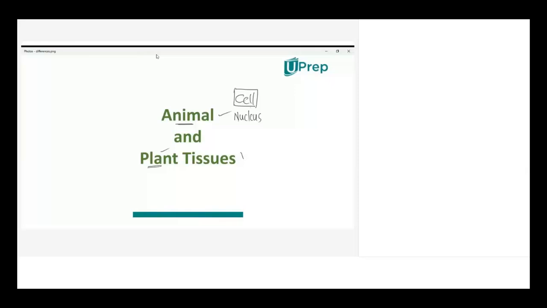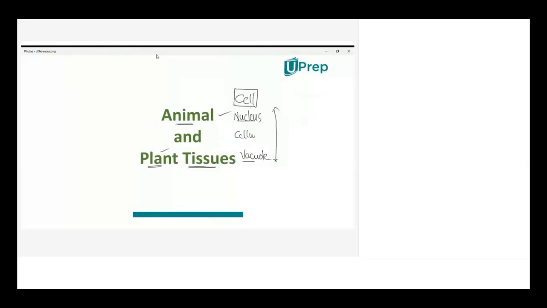So when we talk about tissue, we are talking about a group of cells. So that's why we are discussing the major difference between an animal cell and a plant cell. Major difference we are talking. Okay, this is the first difference. Other than that, the animal cell will not have cell wall. Okay, so the cell wall is absent in animal cell but present in plant cell. There's another major difference.